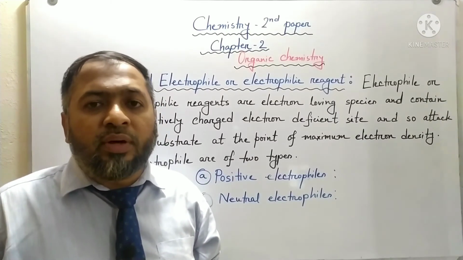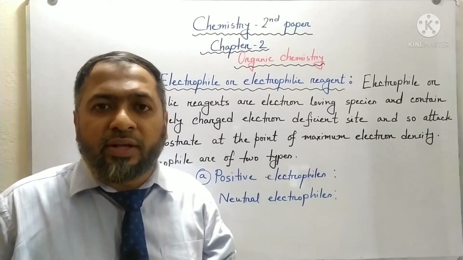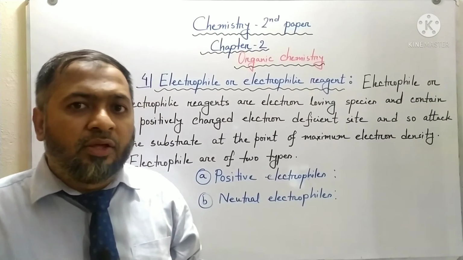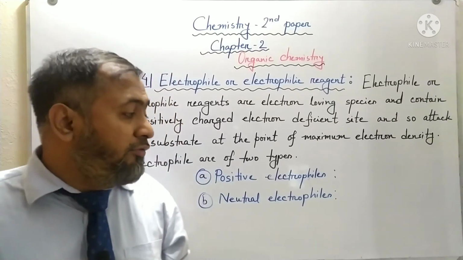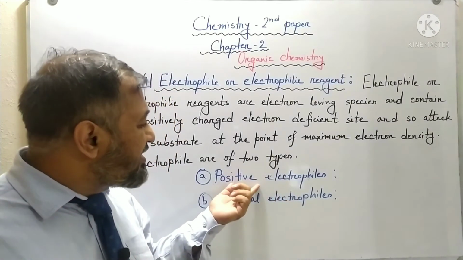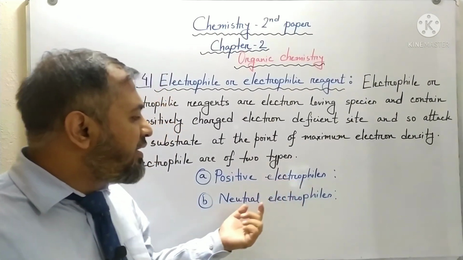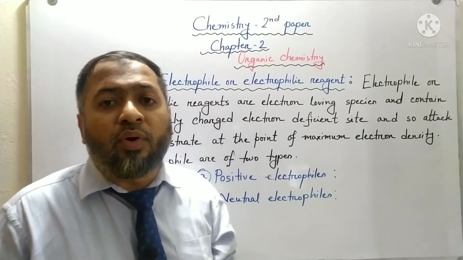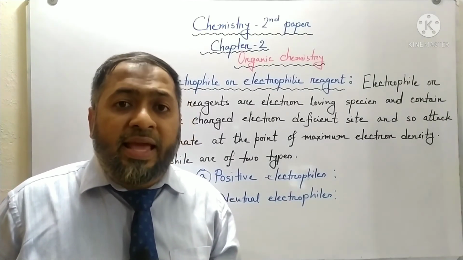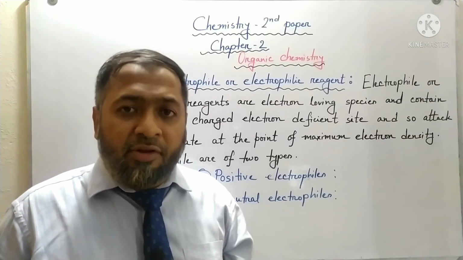That's why they attack a position of an organic compound where electron density is high. So there are two kinds of electrophiles observed. Number one is positive electrophiles and number two is neutral electrophiles. So what are positive electrophiles? Positive electrophiles have a charge.